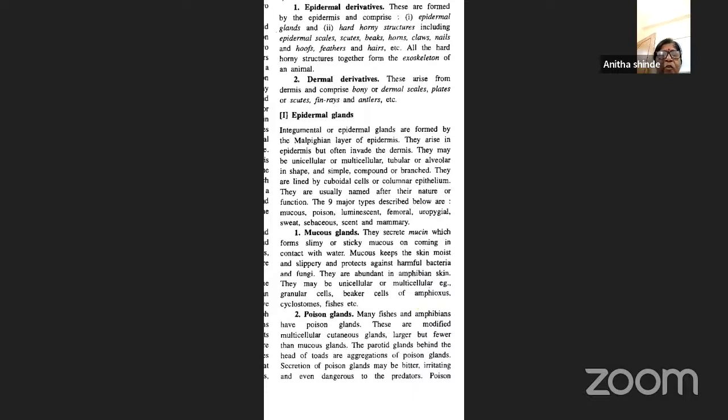So they are larger but fewer in number when compared to that of mucus glands, and they are present behind the head of toads. For example, parotid glands, which are present behind the head of toads, are an aggregation of nothing but the poison glands only. And the secretion of these poison glands is somewhat bitter, irritating, and even dangerous to the predators.